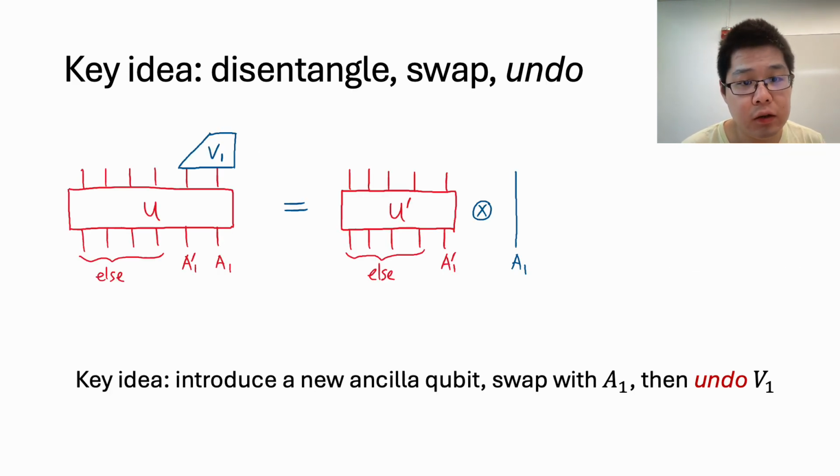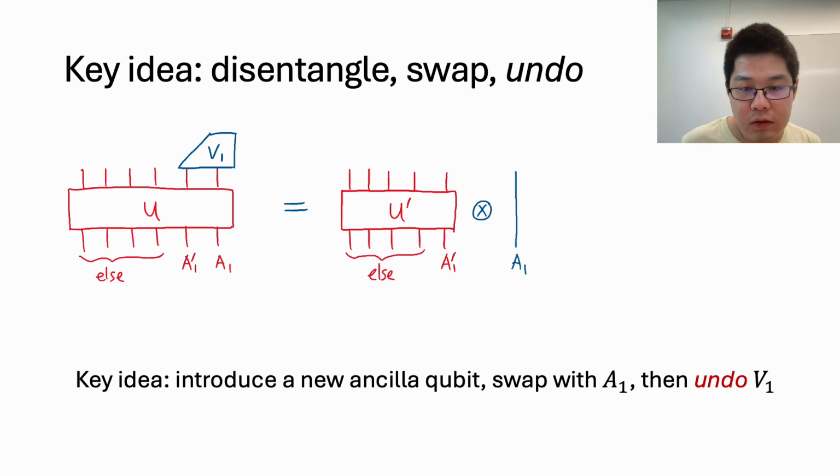Next, let me show you the key idea to get around this issue, which is a three-step procedure: disentangle, swap, undo. And let me just show you how it works. Our starting point is the same picture, just more abstract, where we have this shallow circuit in red, and we have applied this local inversion V1 on top of it to disentangle a qubit A1. Because of the issue we just discussed, the circuit on the remaining qubits, U prime, could be a lot more complicated. But we can get around this issue by the following key idea: introduce a new ancilla qubit, swap with A1, and then undo V1.